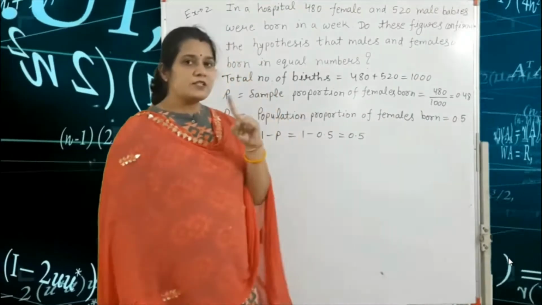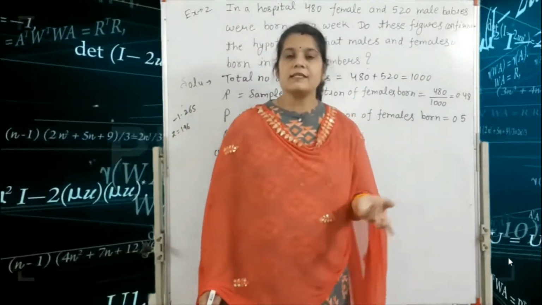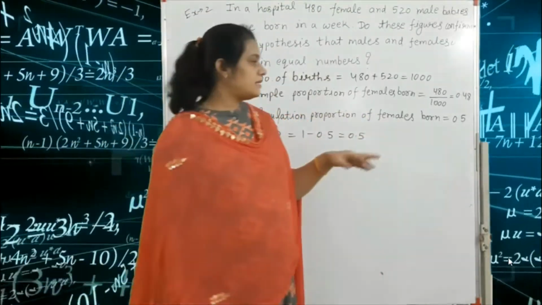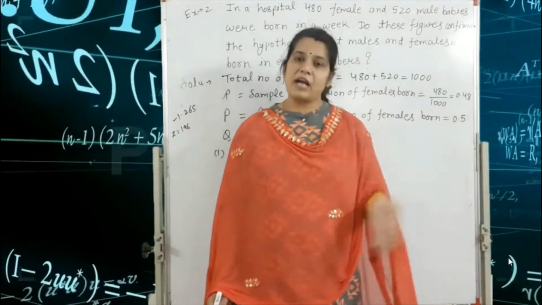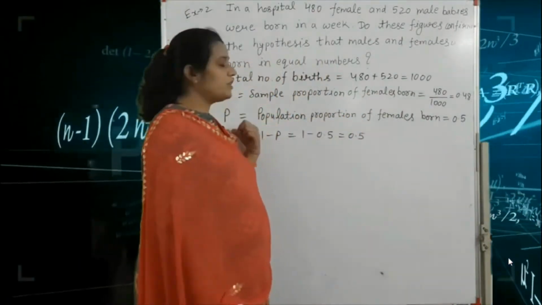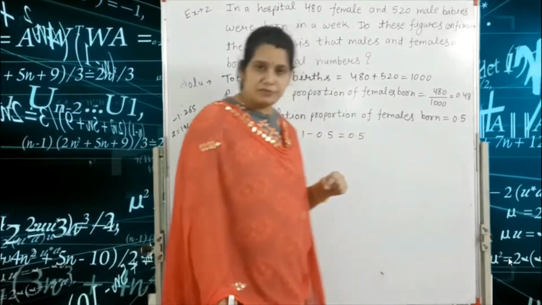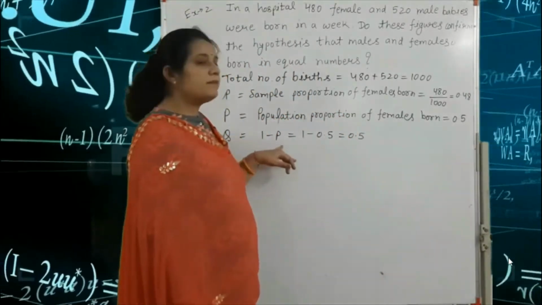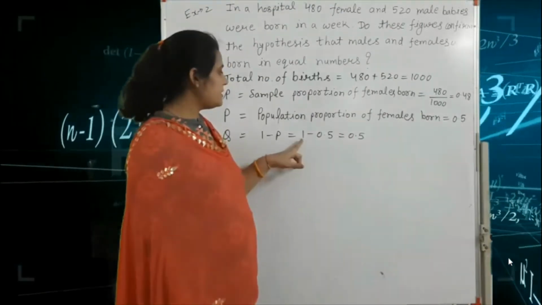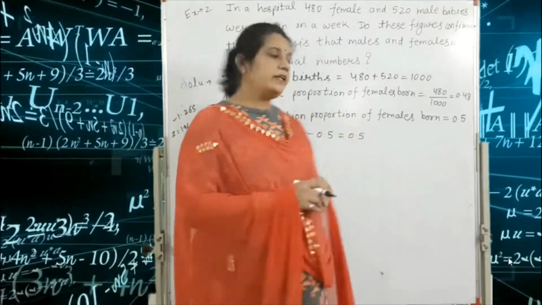The total is 1, so females born are 50% and males born are 50%. So capital P is equal to 0.5, that means 50%. Capital Q is equal to 1 minus P, that means 1 minus 0.5 is equal to 0.5.